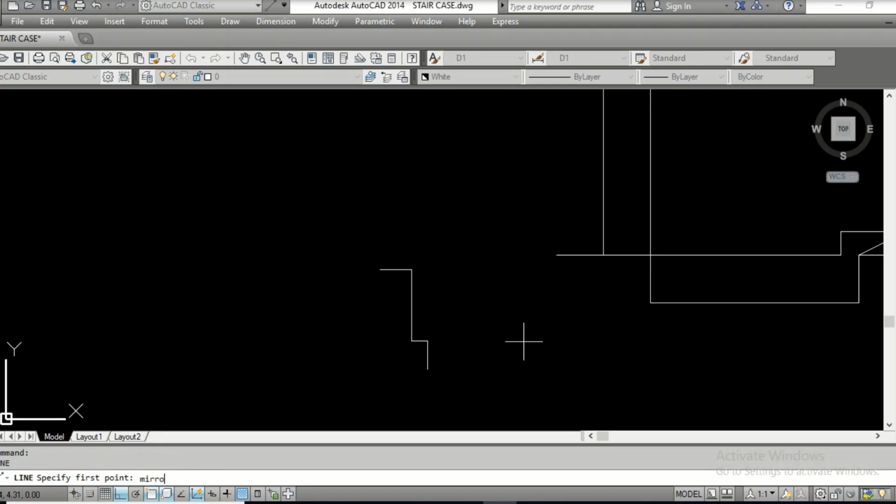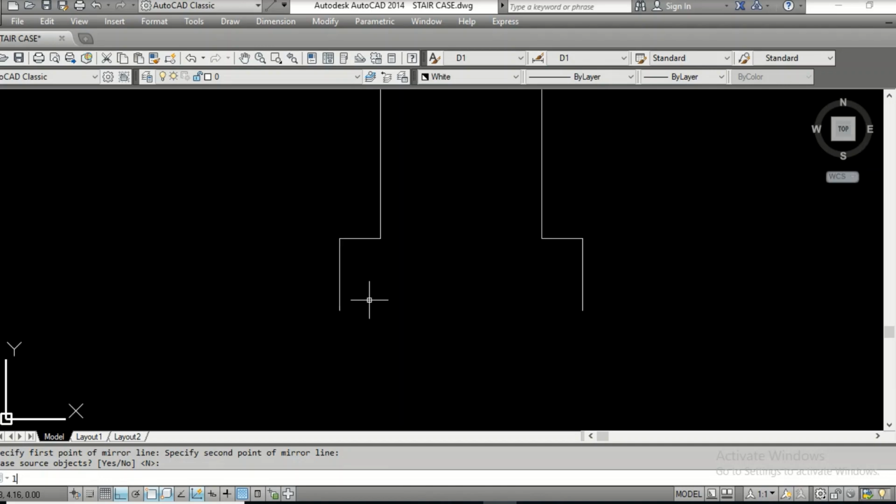Now go for mirror. Select this. Make sure F8 is on. Okay. Draw a cut line here, or break line, whatever it is called. There is also a command called break line which you can try.